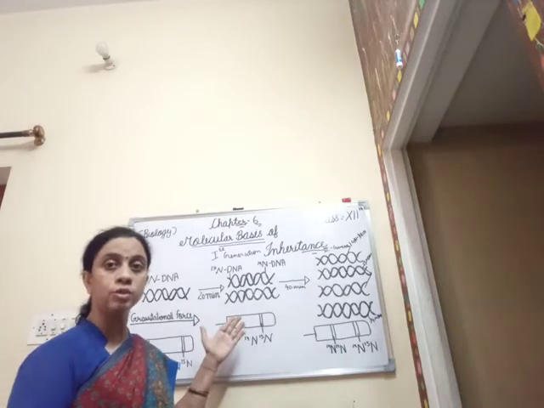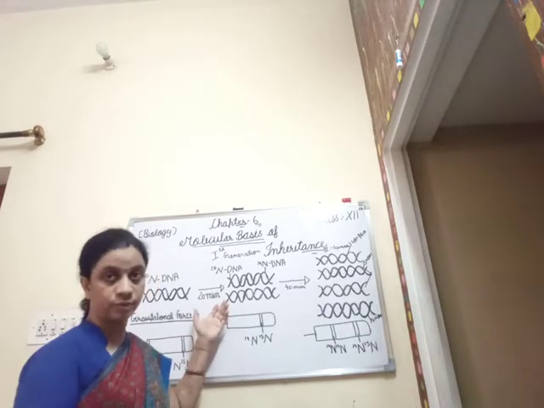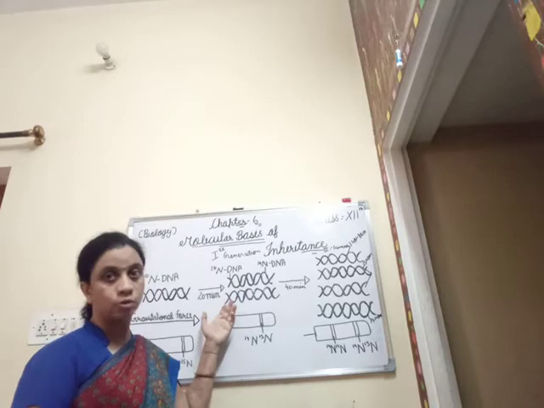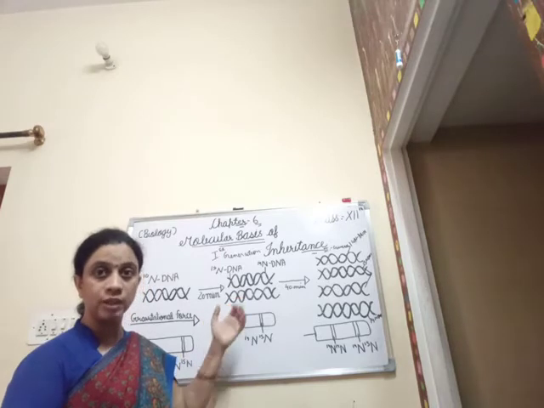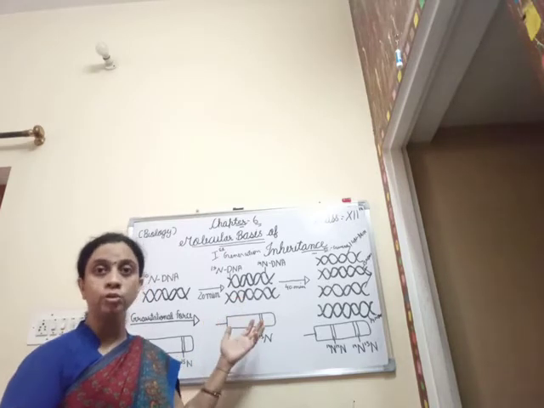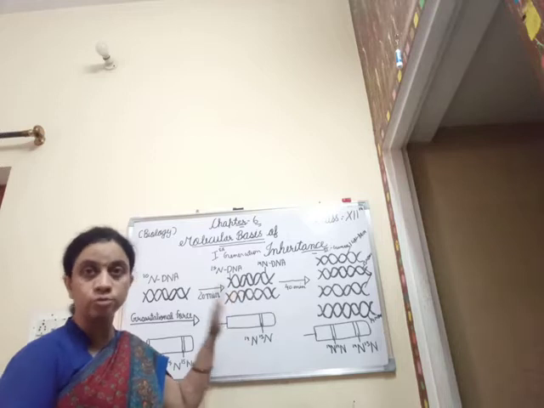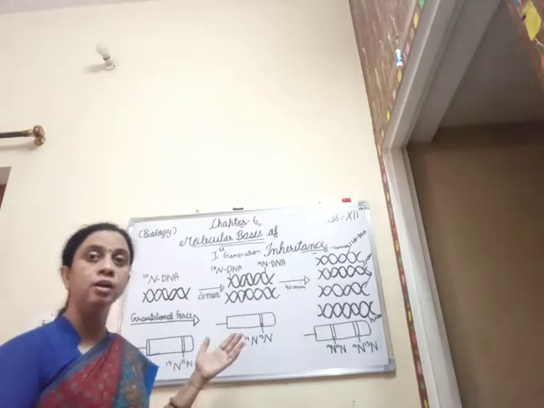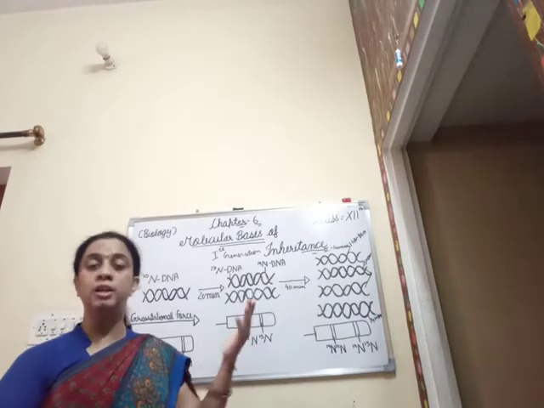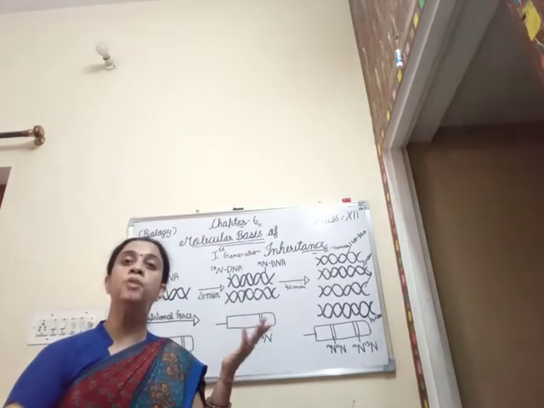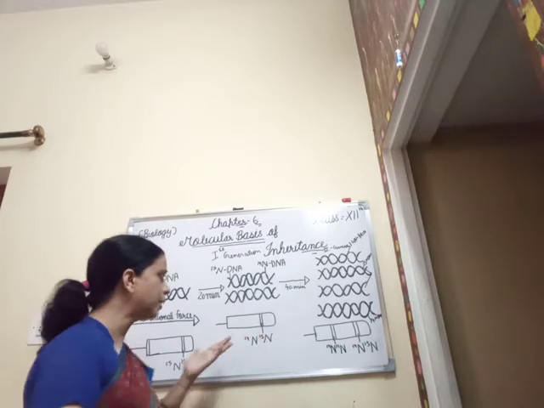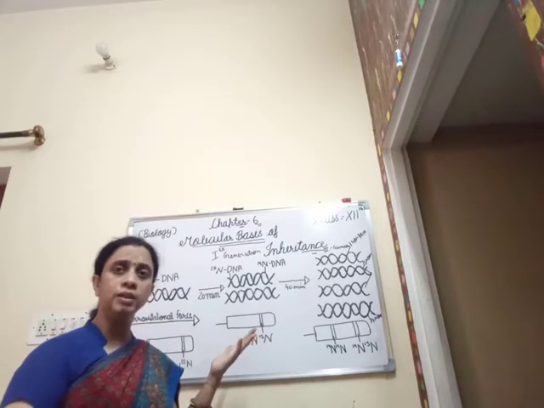After 20 minutes, the E. coli was taken out and the DNA was separated out. The separation was done with the help of the centrifugation method.